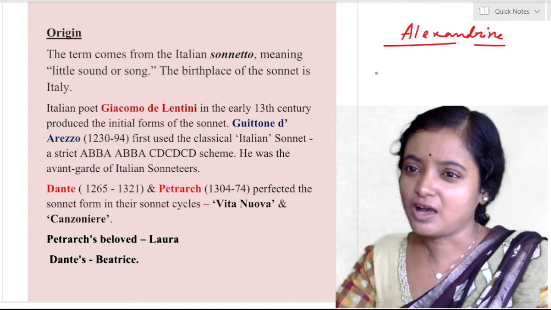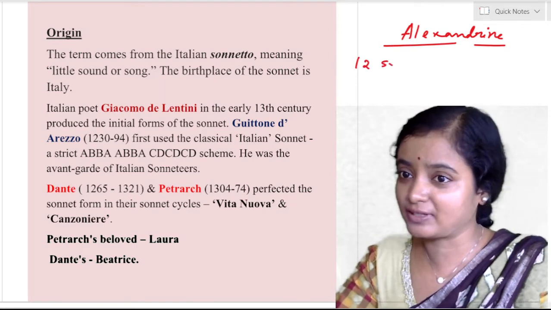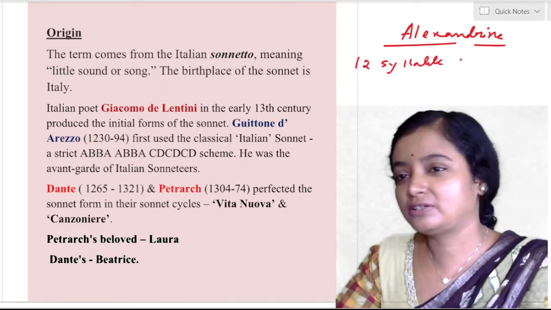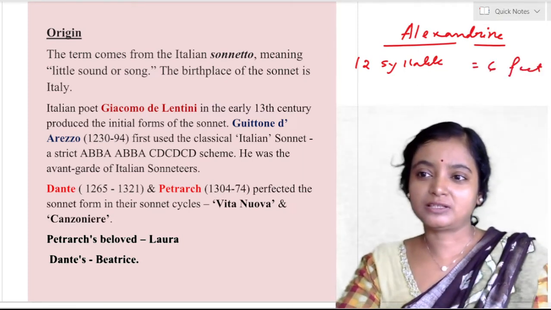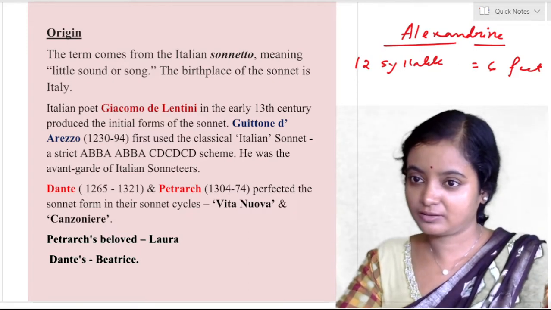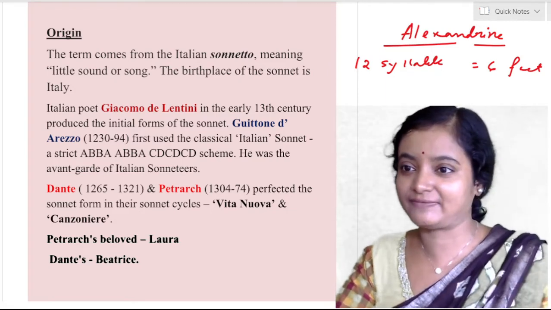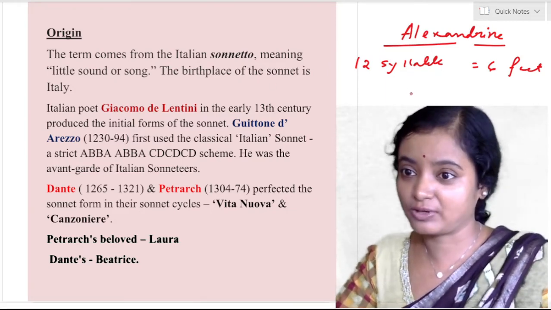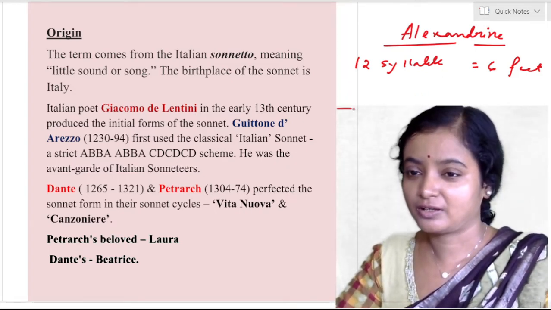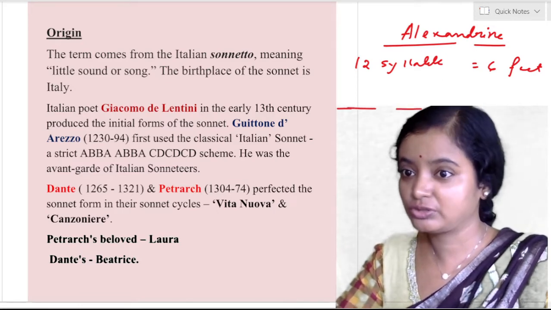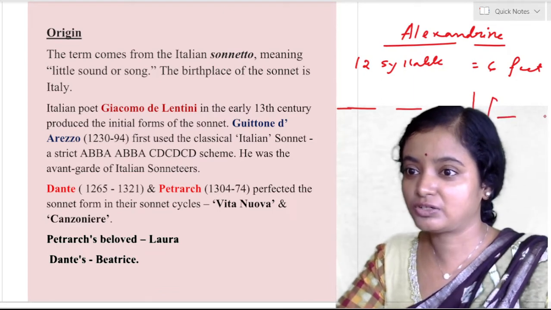Alexandrine is a variation of iambic pentameter, but there are not 10 but 12 syllables, and as it is divided by 2, there will be 6 feet. In iambic pentameter there were 5 feet and 10 syllables. Concentrate, focus. In Alexandrine there will be 12 syllables and 6 feet, and there is one caesura or pause after 3 feet. So what will the structure be? Suppose this is 1 foot, 2, 3, then a pause, then 1, 2, 3.